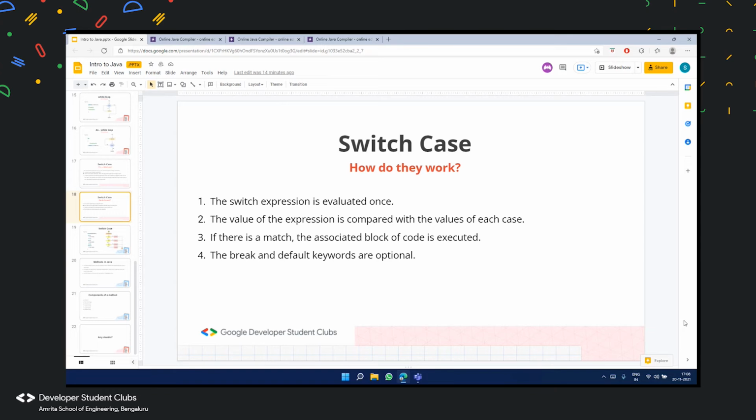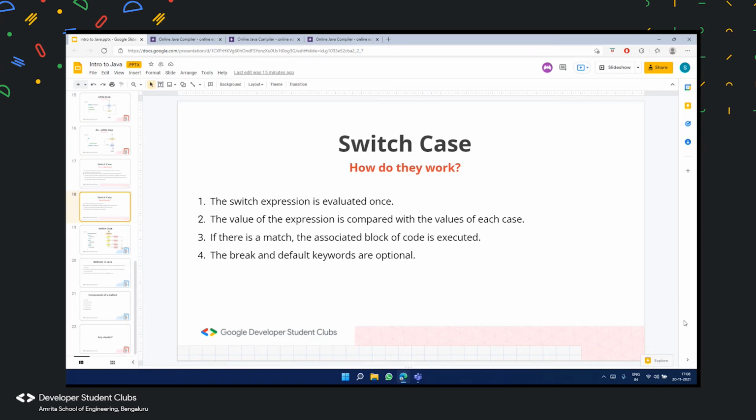Break and default keywords are optional. At times there would be a requirement of not using the break statement, and at times there would be a requirement of using the break statement. So I would like to add a few more points and explain the break statement in a little more detail.